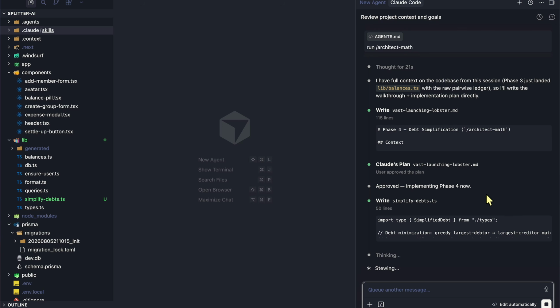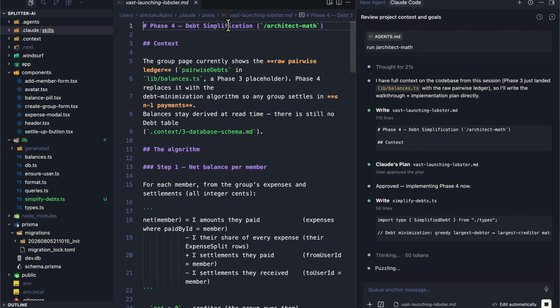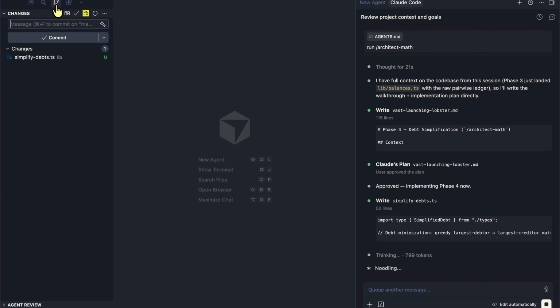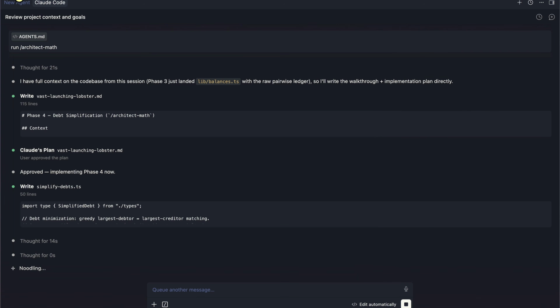So it's just going to add that for us. So we have it inside of Claude plans over here. And now as it does, it's just going to simplify the debts for us. And that's going to be our phase 4. Oops. I'm going to say yes.